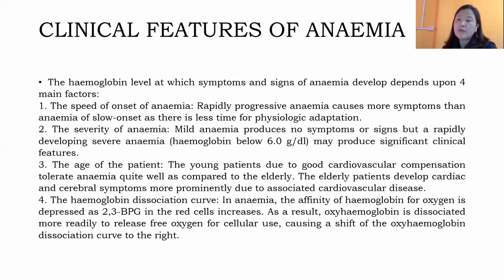We'll discuss this when we talk about hemoglobin in the next video. So as a result, what happens? The hemoglobin dissociates more rapidly to release free oxygen for cellular use, and that will lead to a shift of the oxyhemoglobin dissociation curve to the right side.